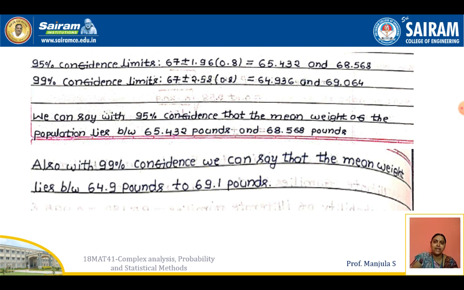Similarly for 99% we are getting the confidence limits as 64.936 and 69.064. We can say with 95% confidence that the mean weight of the population lies between 65.432 pounds and 68.568 pounds. Similarly, for 99% confidence we can say that the mean weight lies between 64.9 pounds to 69.1 pounds.